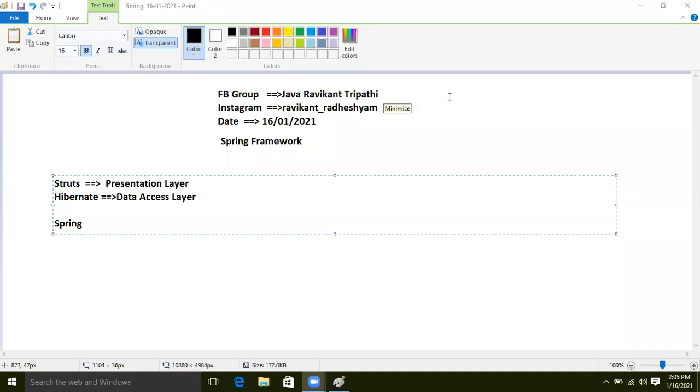Everything is good only. So now, using Spring, what can we develop? Any kind of application: standalone applications, data access layer, presentation layer, and business layer. We can develop all kinds of applications using Spring. Because of that, all industry nowadays is using the Spring framework as well as Spring Boot.